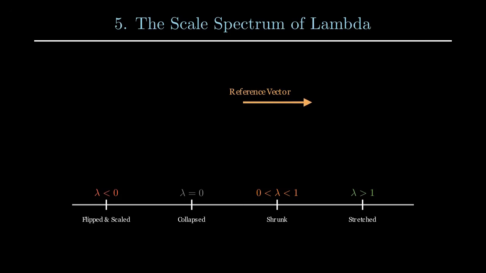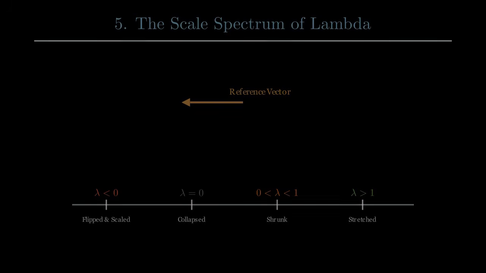The eigenvalue tells us exactly how much the eigenvector has been scaled. If lambda is positive and greater than 1, the eigenvector is stretched. If lambda is positive and less than 1, it's shrunk. If lambda is negative, the eigenvector is flipped in direction and then stretched or shrunk. A lambda of 0 means the eigenvector is mapped to the zero vector, indicating it lies in the kernel of the transformation.